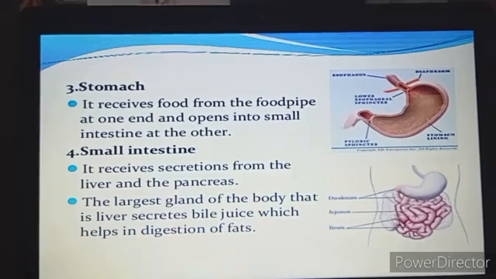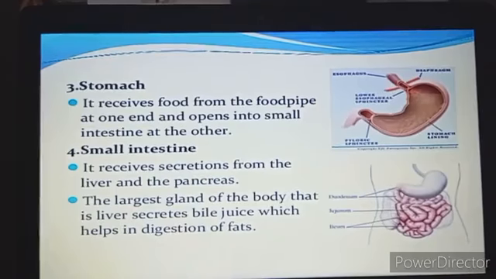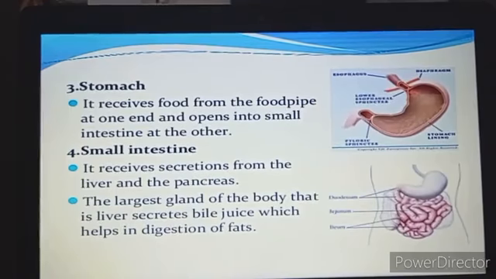The small intestine is divided into three parts. The upper part is called the duodenum. The second part, the middle part, is called the jejunum, and the lower part of the small intestine is called the ileum.